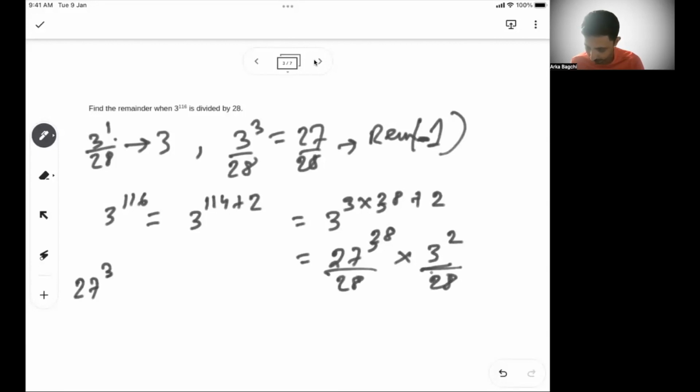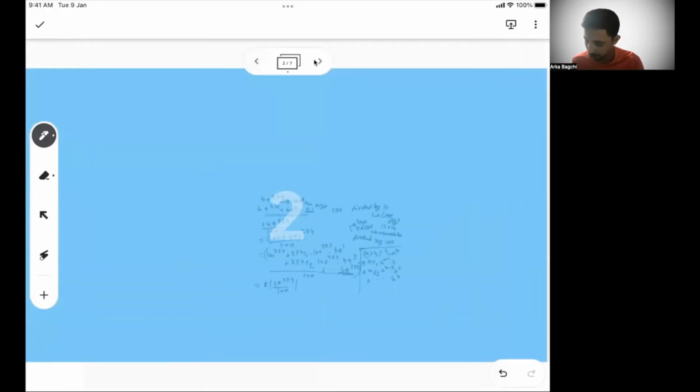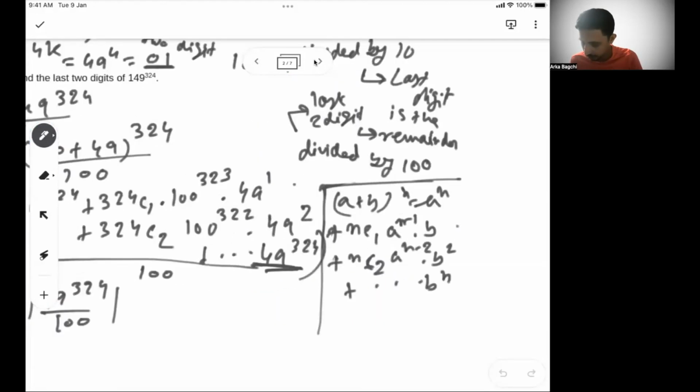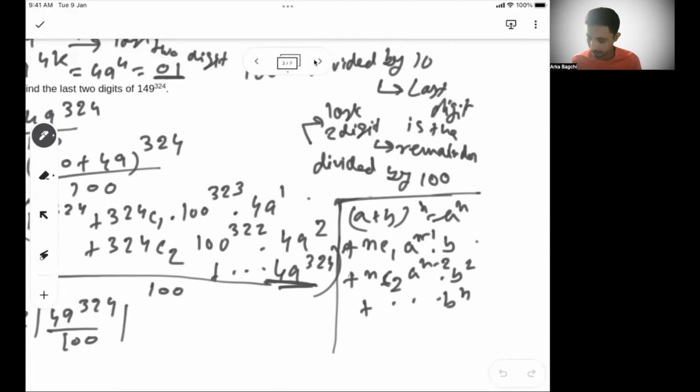Now again write 27 to the power 38. Let's see what it becomes: 28 minus 1 whole to the power 38. Now if you recall this particular formula that we have written here, a plus b whole to the power n.